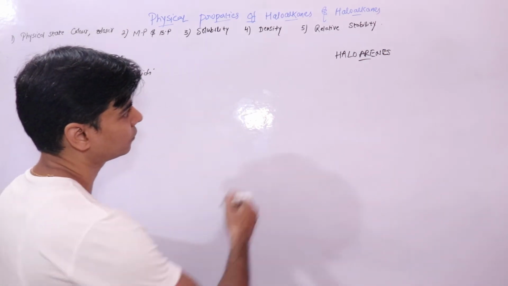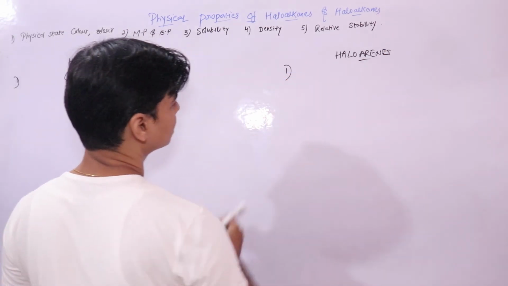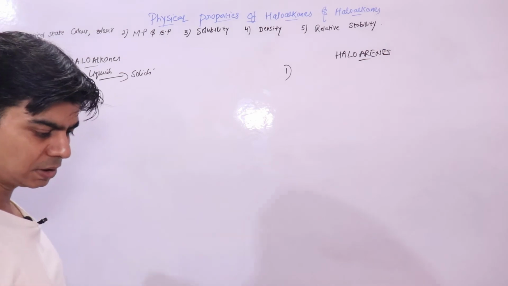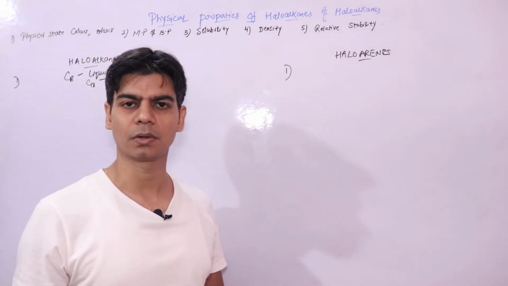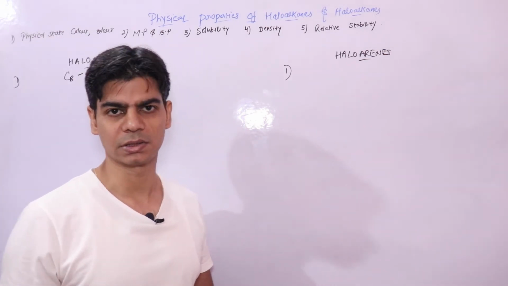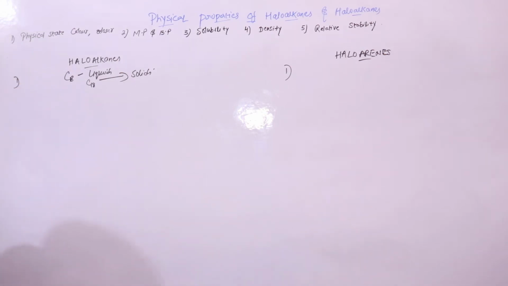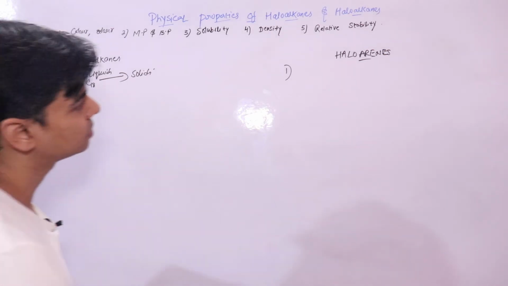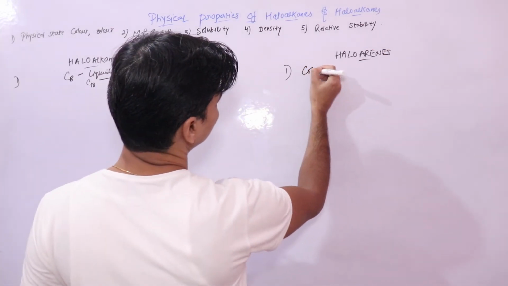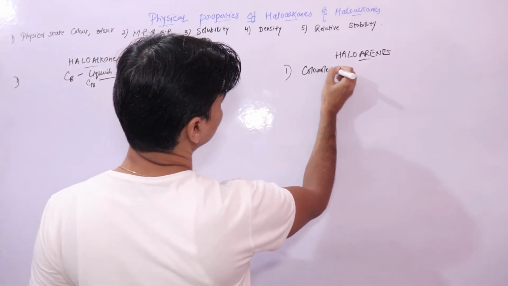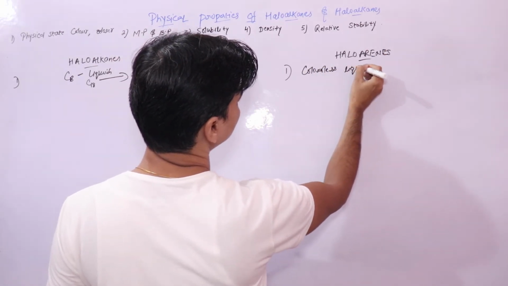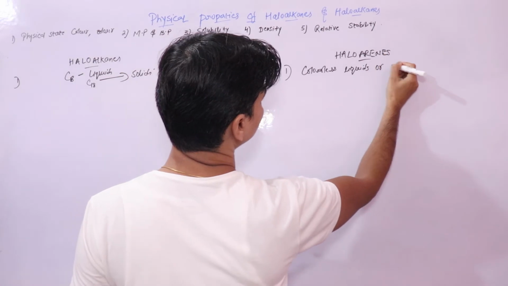Talking of haloarenes, they are colorless liquids or crystalline solids.